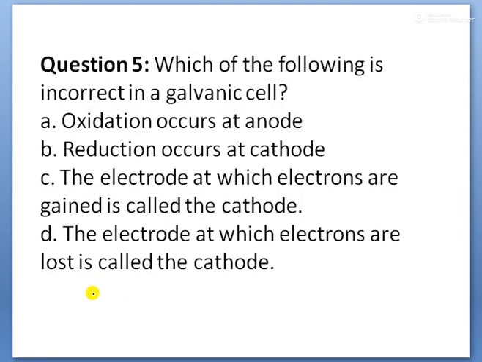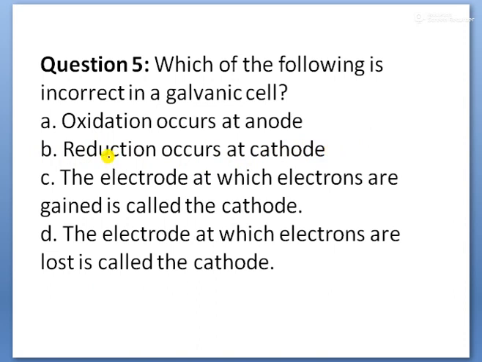Next, children, which of the following is incorrect in a galvanic cell? So in a galvanic cell, what happens? Oxidation occurs at the anode. Always oxidation takes place at the anode. Correct. Reduction occurs at the cathode. That is also correct, children.